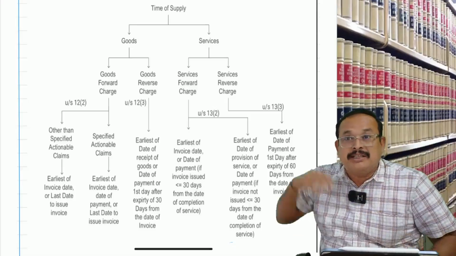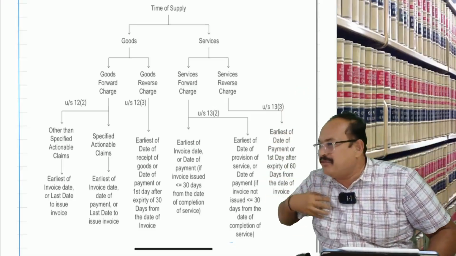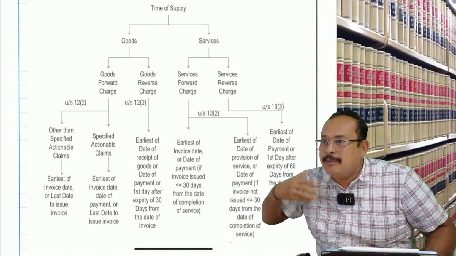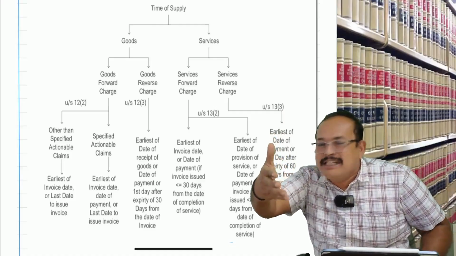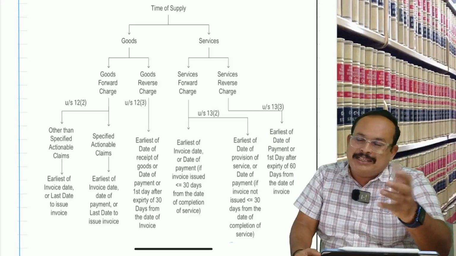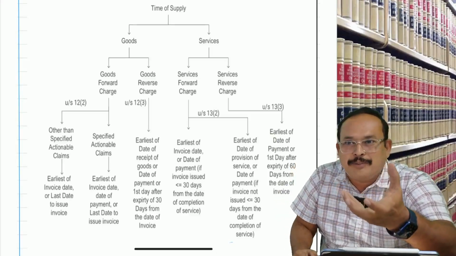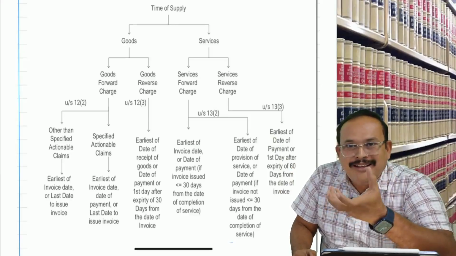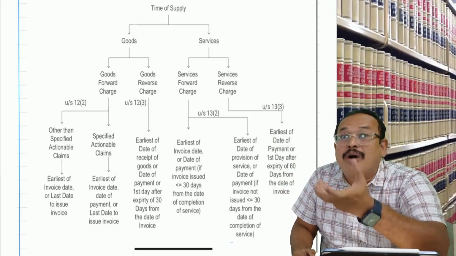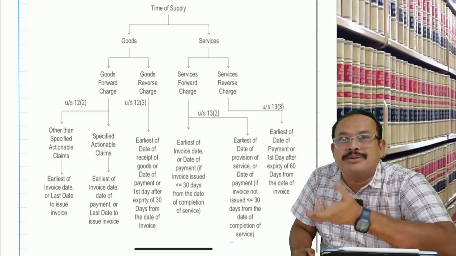H of Hyderabad said, hey, C of Chennai, I have sufficient furniture. I am loading tomorrow in the truck. Will reach you the day after tomorrow. The goods have been loaded in the truck. The goods came to Chennai on the day after tomorrow. The goods moved. This is called supply involves movement of the goods.